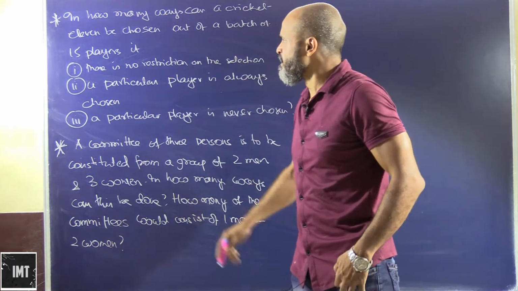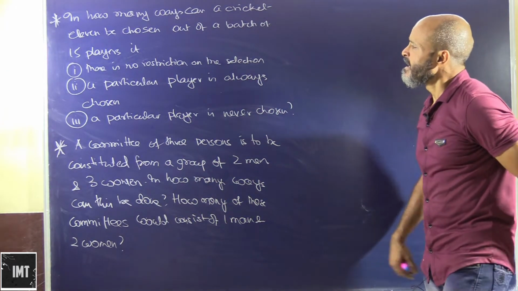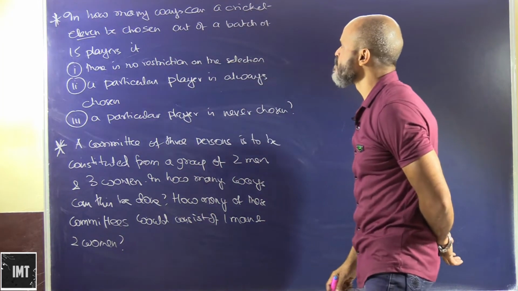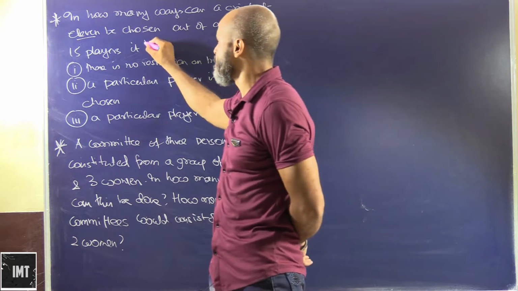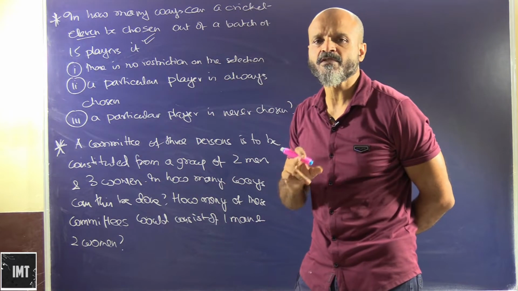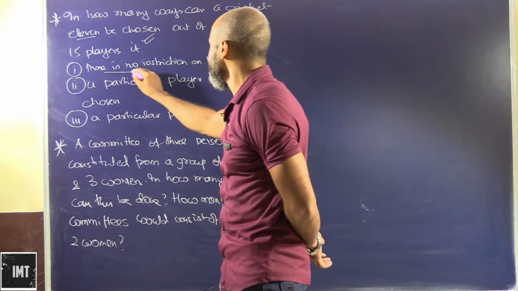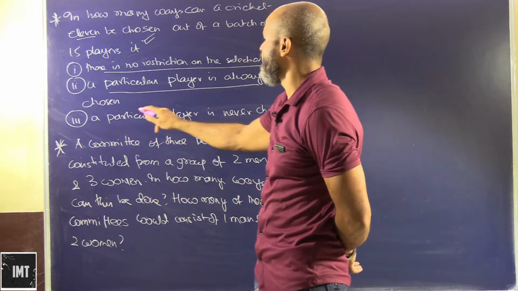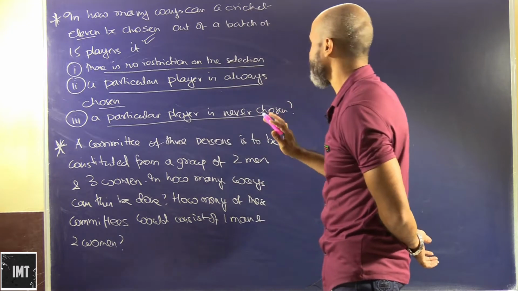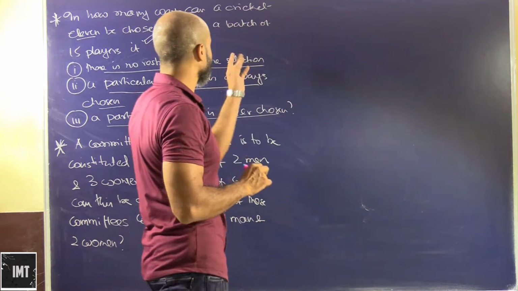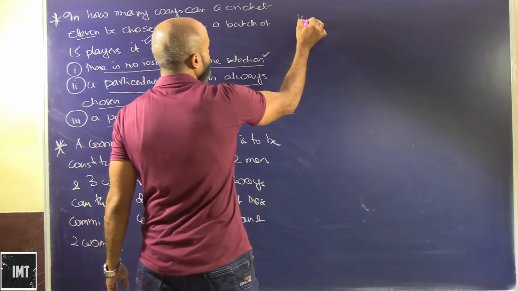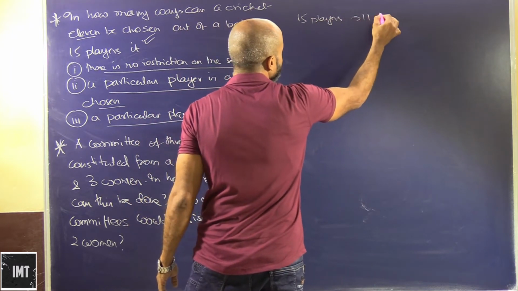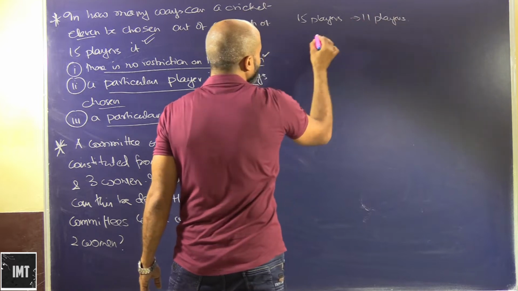In this problem it has been asked, in how many ways can a cricket 11 be chosen out of a batch of 15 players? So basically from a batch of 15 players we have to choose 11 players, when there is no restriction on the selection, when a particular player is always chosen, and when a particular player is never chosen. So first, no restriction on the selection: 15 players, and we have to select 11 players. So this can be done in how many ways?